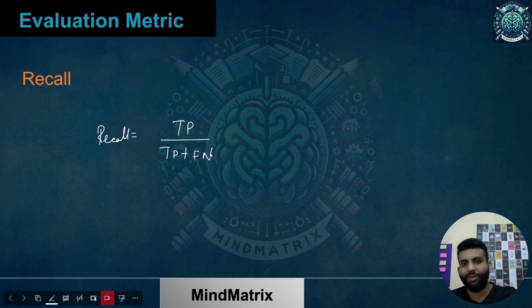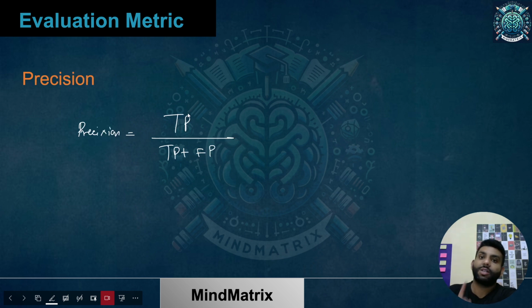Fp, which is false positive, and Fn. Another important point over here is that accuracy was considering all the correct predictions. That's why in the numerator you had TP as well as TN, true negative. And in the denominator, it had all the cases. But over here, when I'm writing precision, I'm only considering my positive class, with respect to the prediction of my positive class. So I am more concerned about my positive class right now. I hope it is clear.